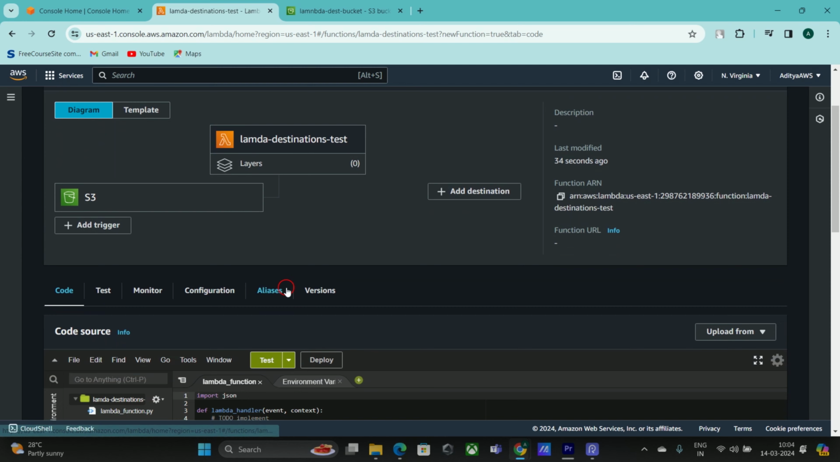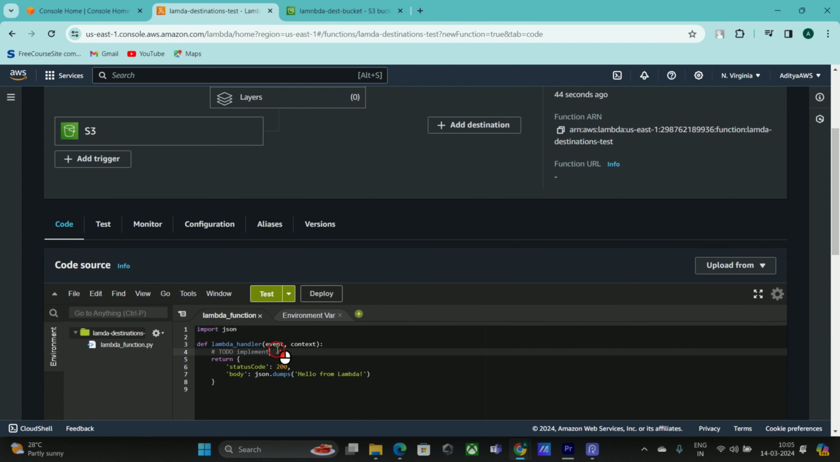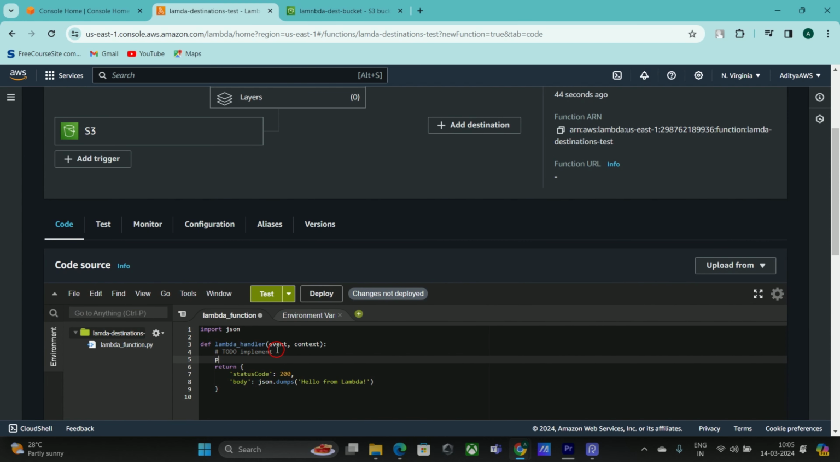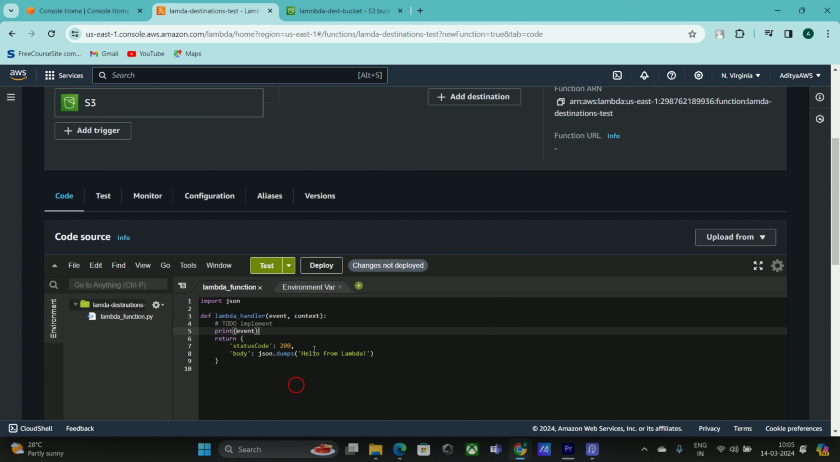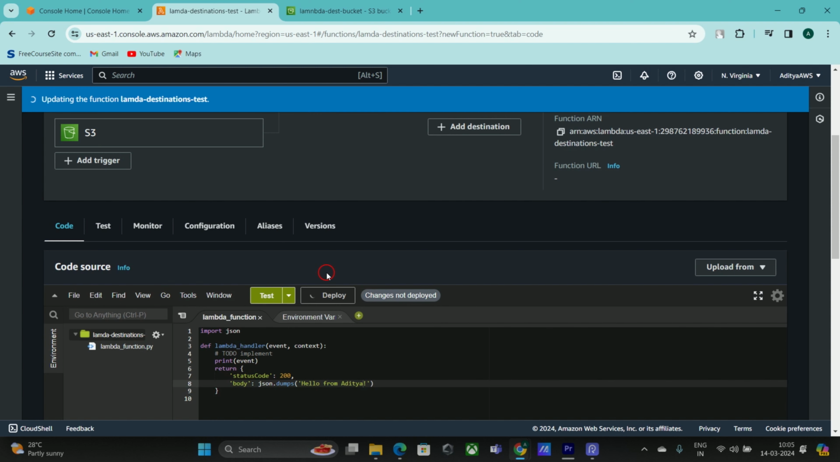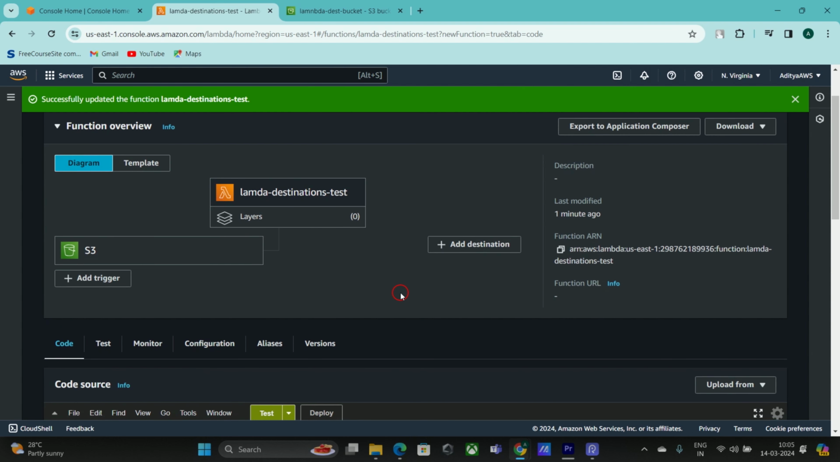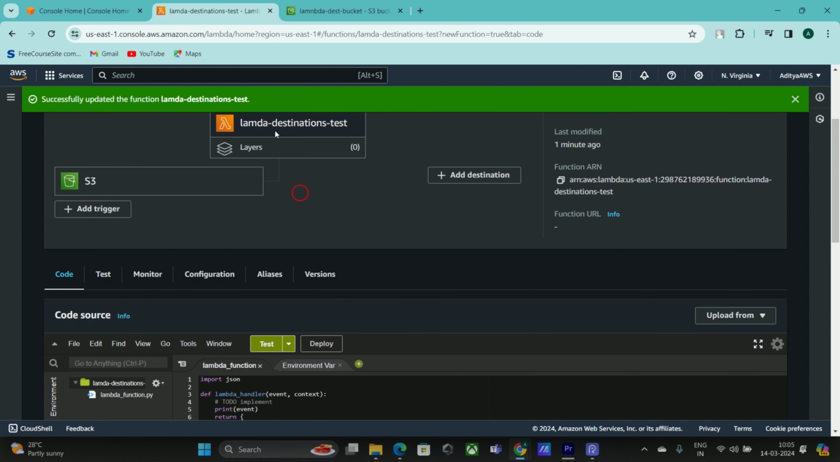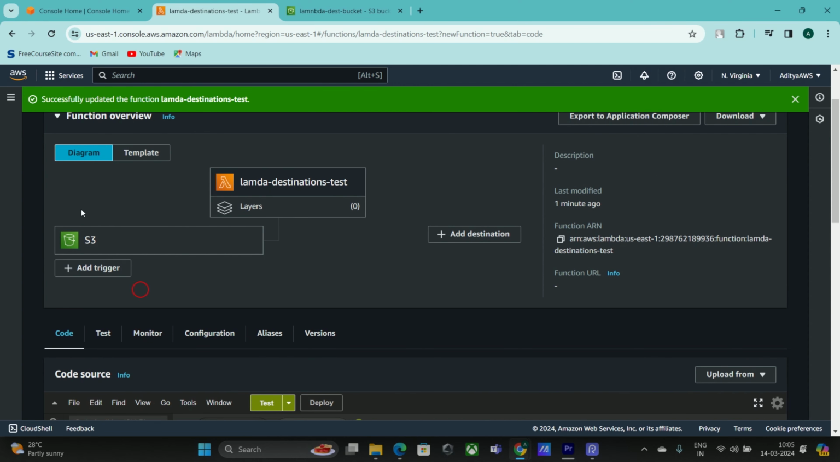Now I'm going to go to the code and make a few changes here. First I'm going to print the event, and the return I'm keeping the same, or I will change it to hello from Aditya, I just give my name simply, and finally deploy these changes into the Lambda function. So now it's deployed. We are good. We have our Lambda function set up, and we have our event notification set up for S3.